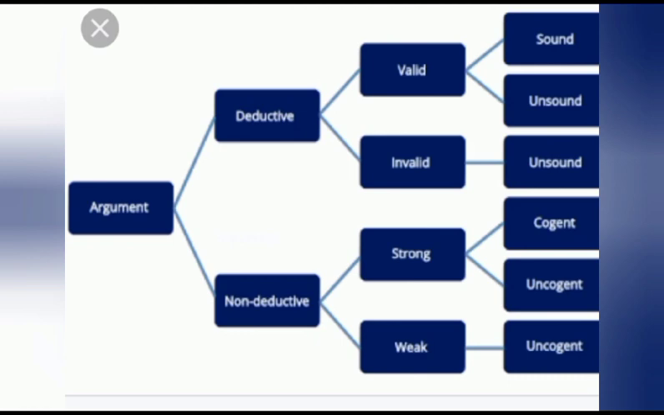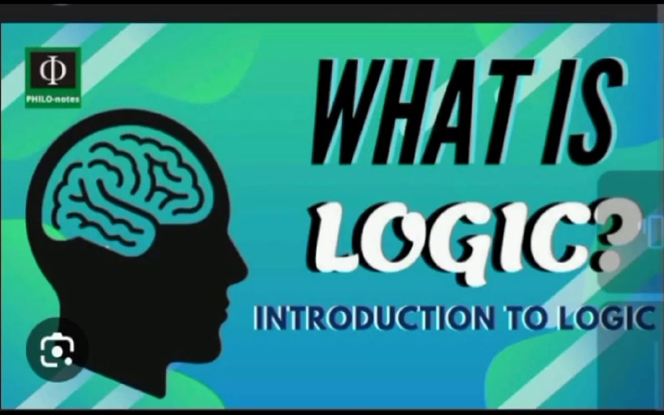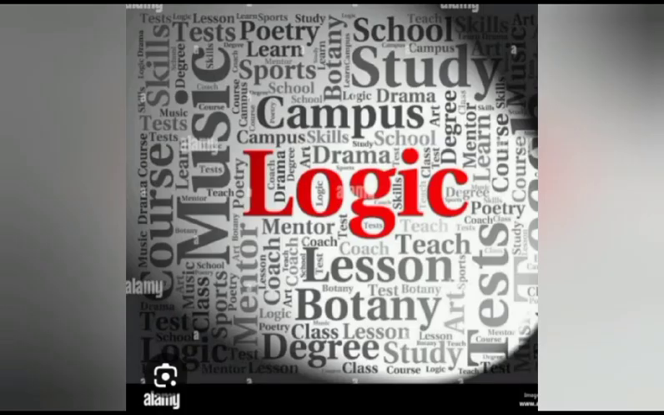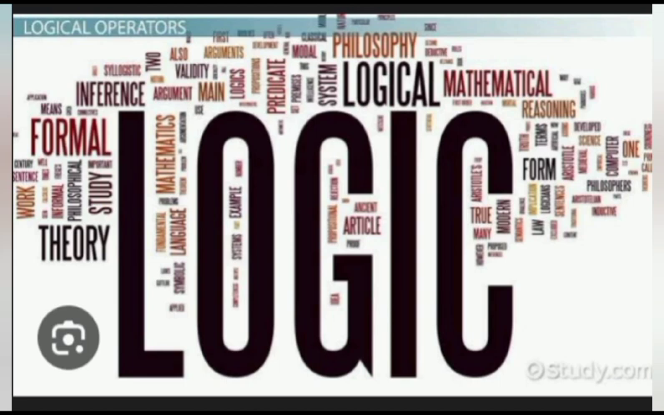Under deductive argument, we have valid and invalid. Under valid also we have sound argument and unsound argument. Under invalid deductive argument, it is obvious we will have unsound argument. On the other side, when you look at non-deductive argument, others may call it inductive or abductive.